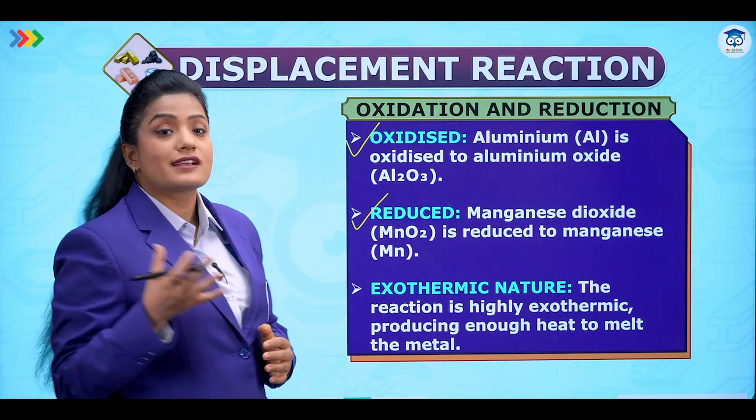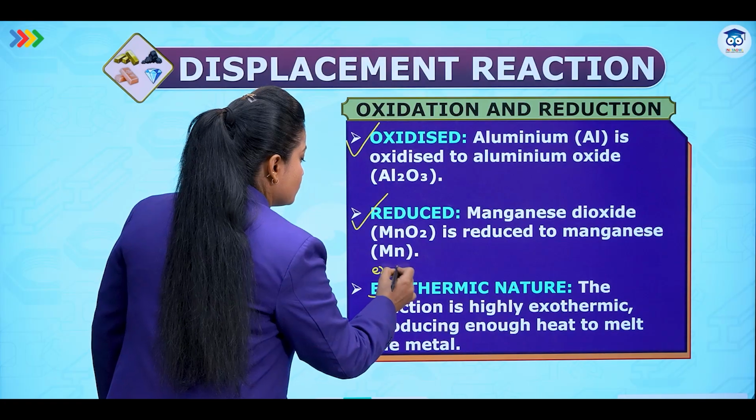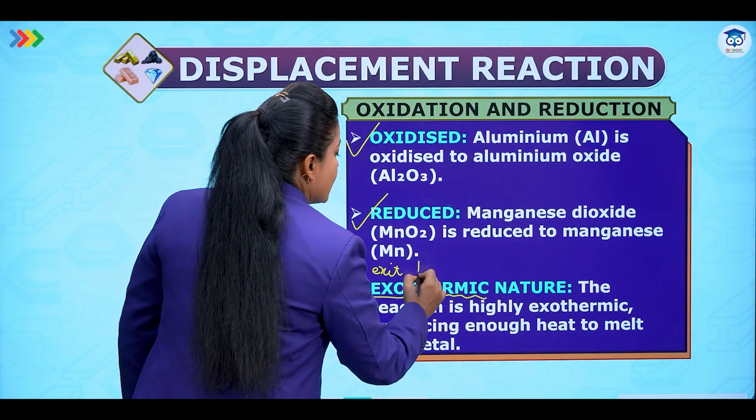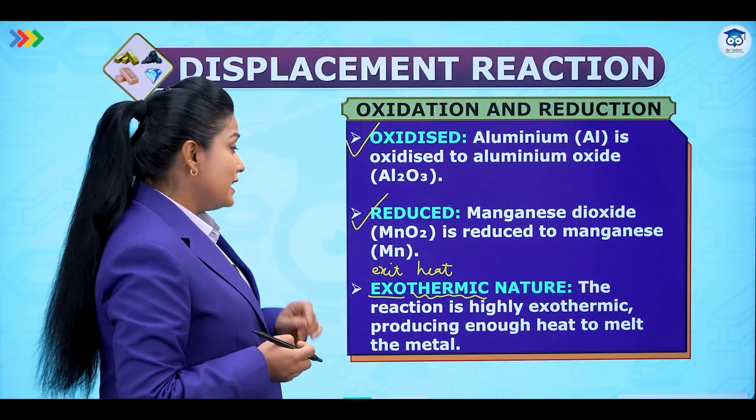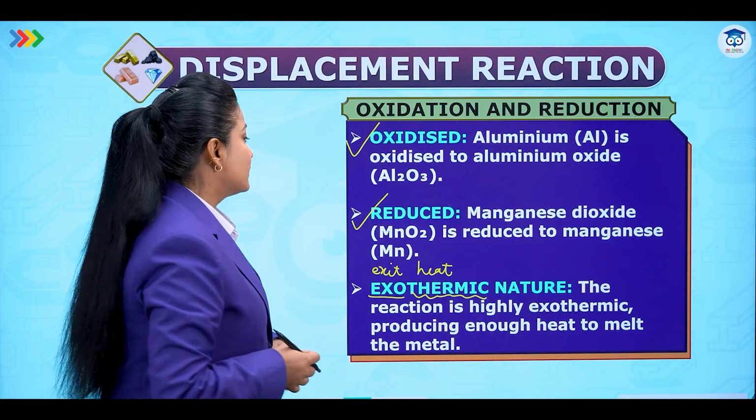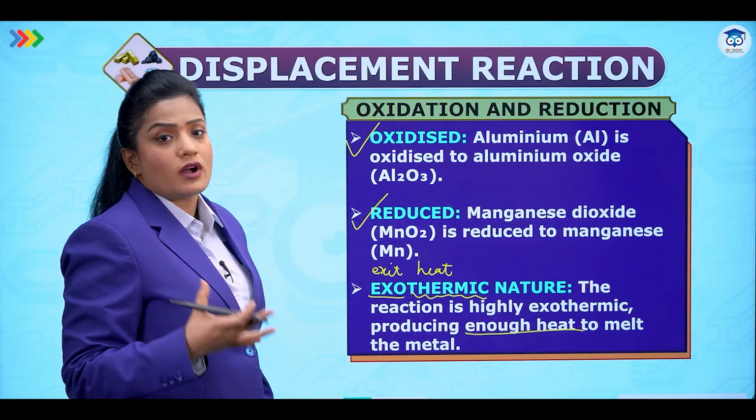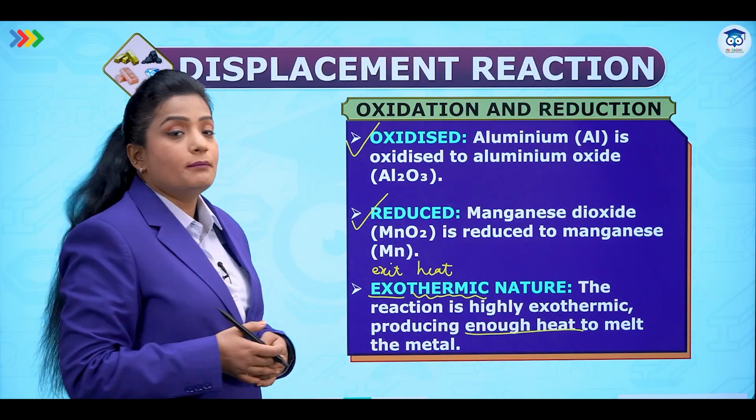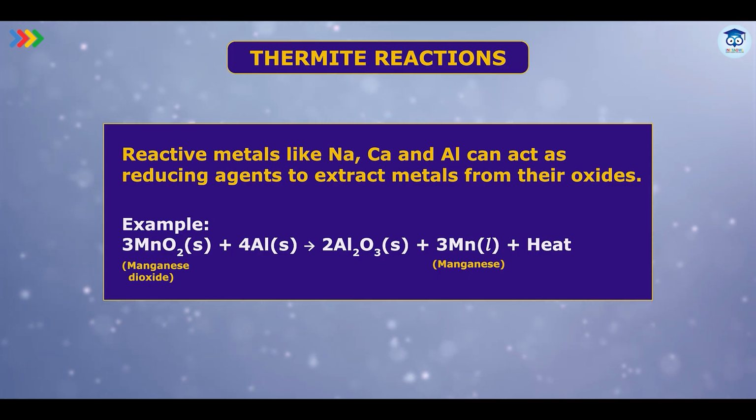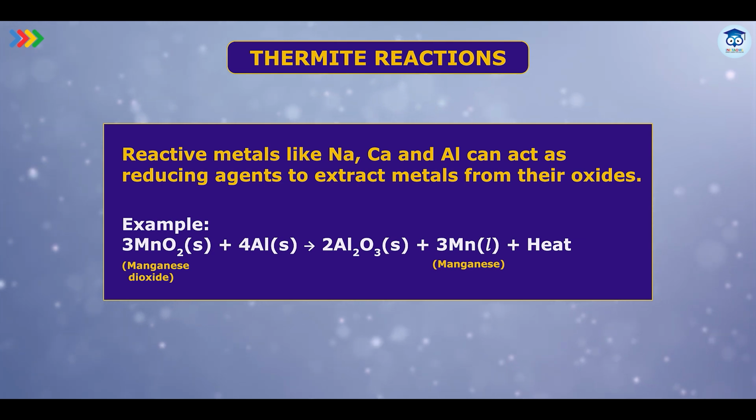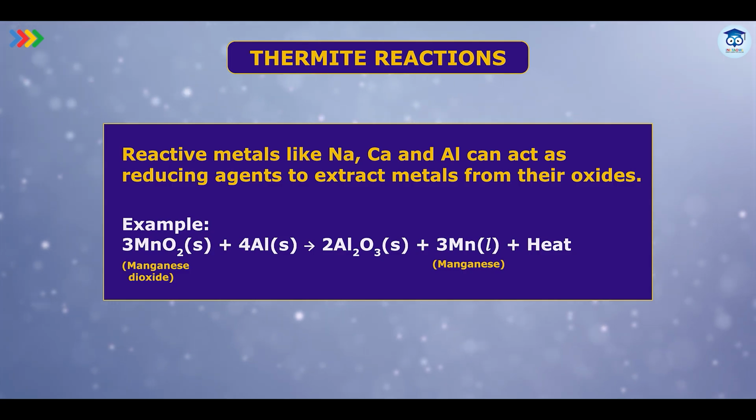Now let's talk about their exothermic nature. Exo means exit, just to understand, and thermic means heat. So reactions in which heat is released are exothermic in nature. The reaction is highly exothermic, producing enough heat to melt the metal. So in this reaction, a lot of heat is produced, and this heat is used to melt the metal. Now let's come to the thermite reaction, the reaction we have just discussed between MnO2 and aluminium, which gives us Al2O3 oxide and manganese metal. It is also called the thermite reaction.